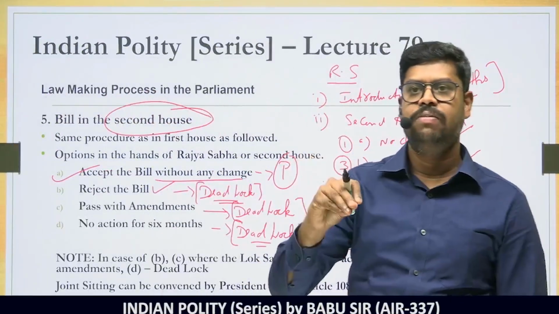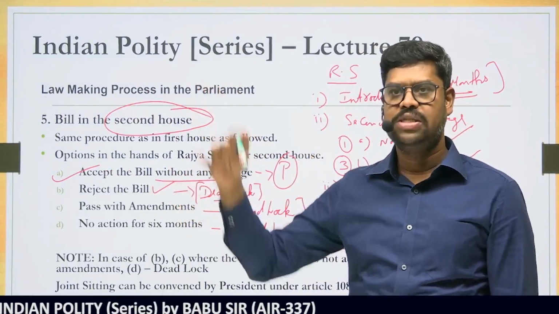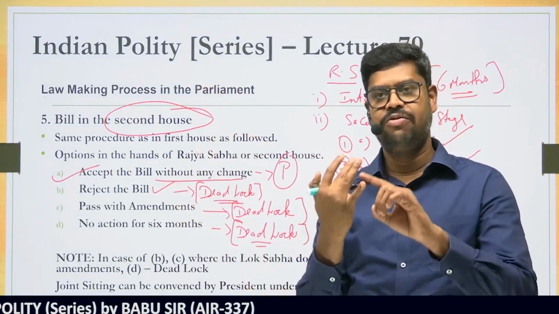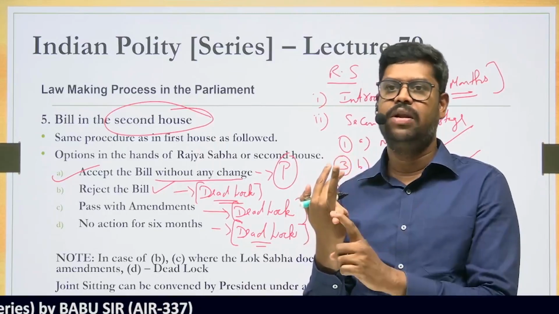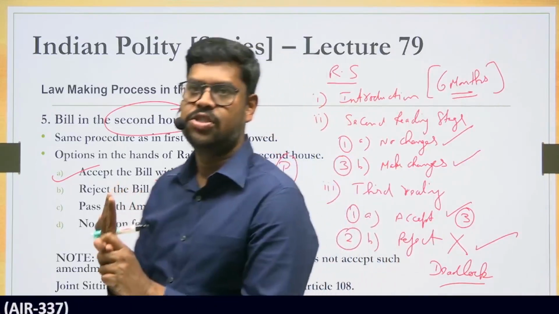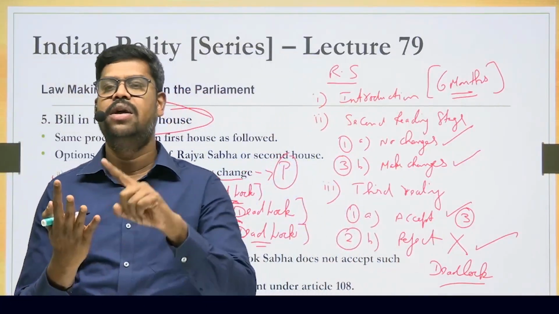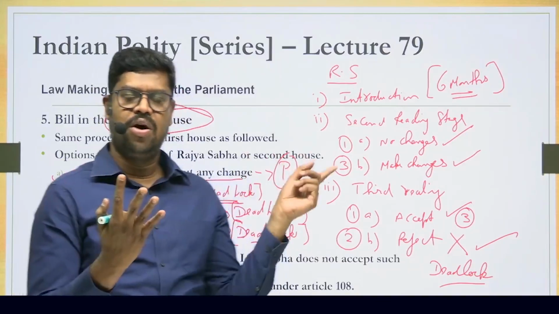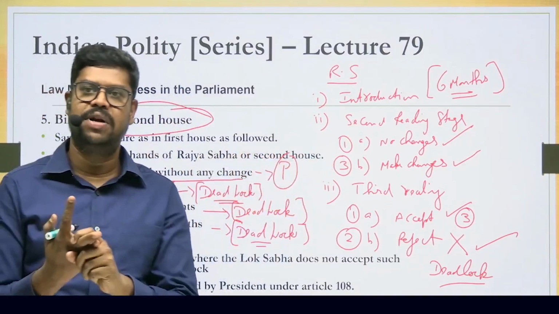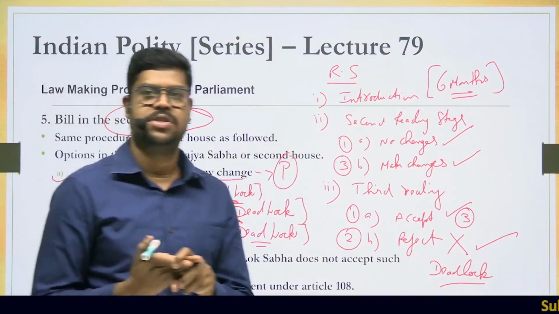Now try to understand. We assume that the bill was introduced in the Lok Sabha and then it comes to the Rajya Sabha. So the Rajya Sabha can exercise a number of options. They can accept the bill in the same version as that of the Lok Sabha, or they make changes to the bill which are not acceptable to the Lok Sabha, or the Rajya Sabha rejects this particular bill, or the Rajya Sabha does not take any action for a period of 6 months.